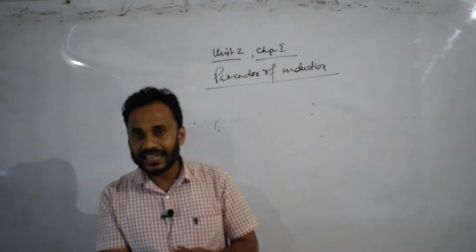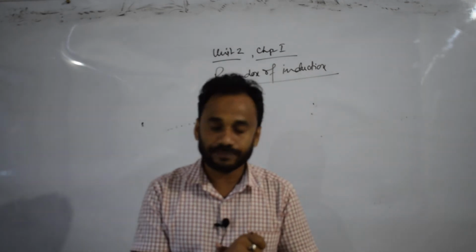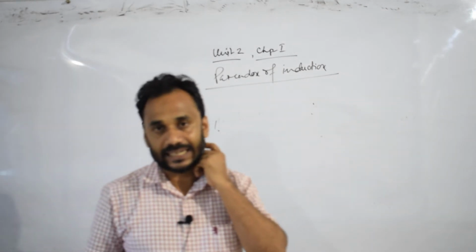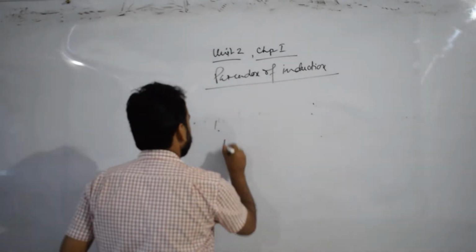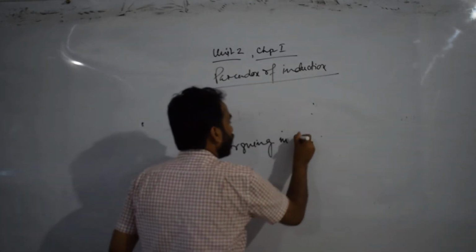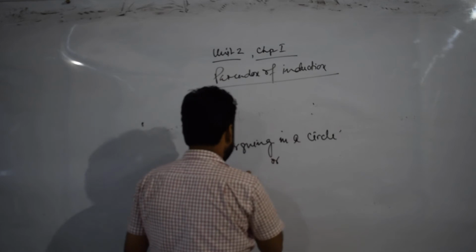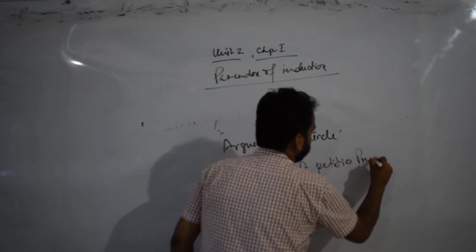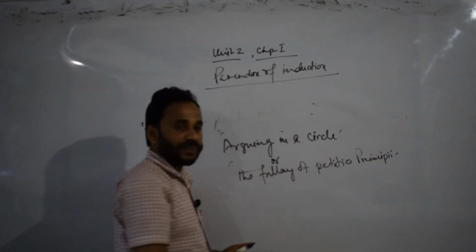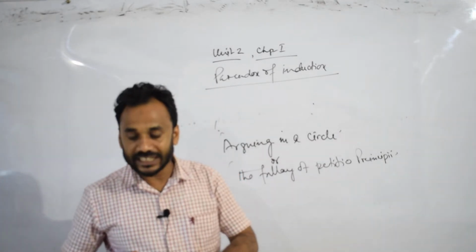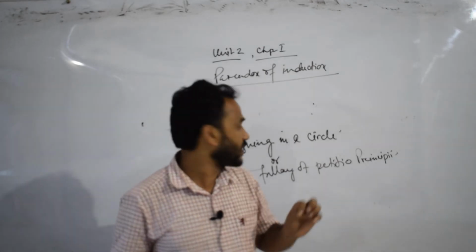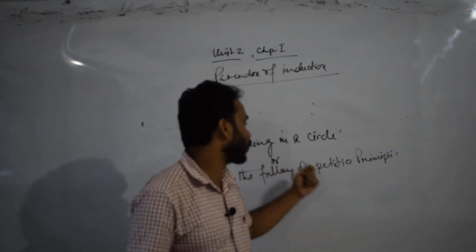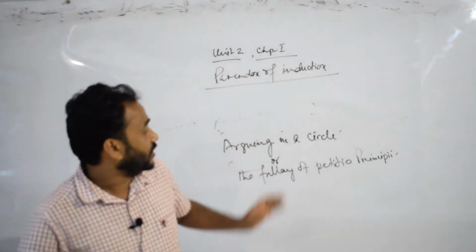So here Mill commits a simple logical fallacy, which is known as the fallacy of arguing in a circle, or the fallacy of petitio principii. This fallacy is known as arguing in a circle, or we can say that this fallacy is called the fallacy of petitio principii. This is number one.